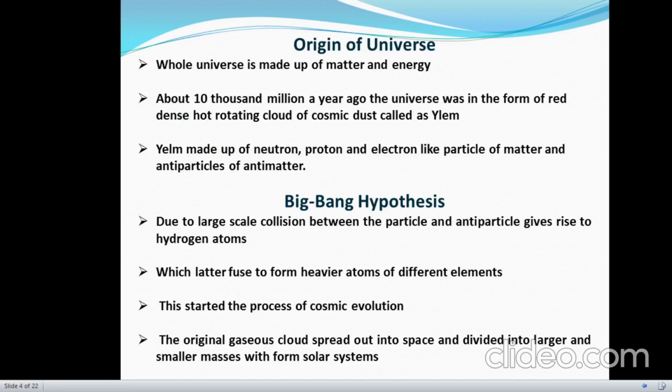Now come to the origin of universe. As we know, the whole universe is made up of matter and energy. Approximately 10,000 million years ago, the universe was in the form of a red dense hot rotating cloud of cosmic dust which is known as alum. The alum was made up of neutrons, protons, electrons like particles of matter and antiparticles of antimatter.